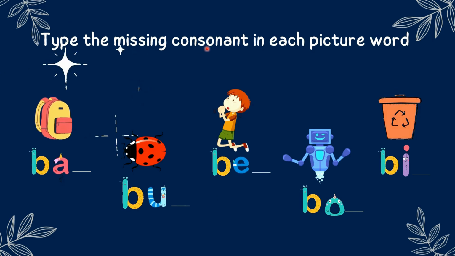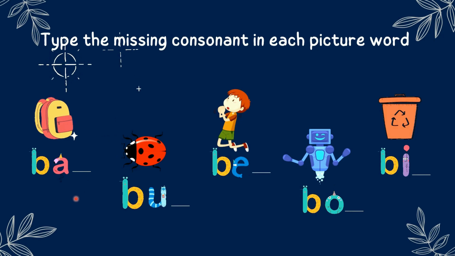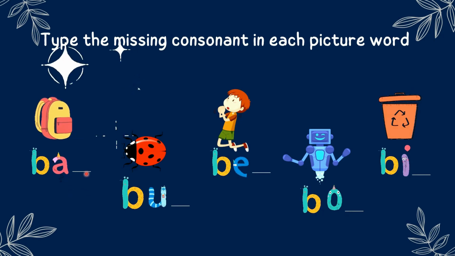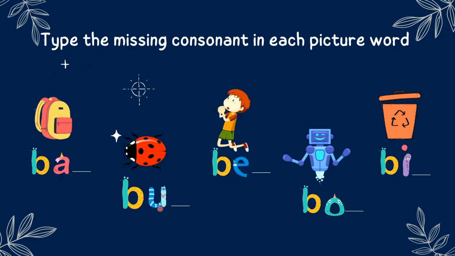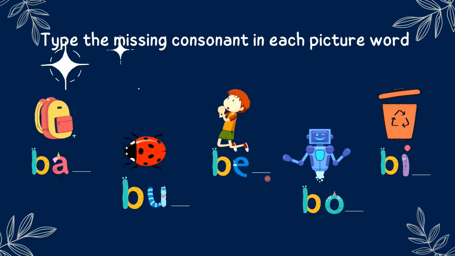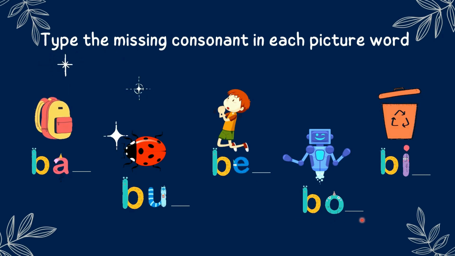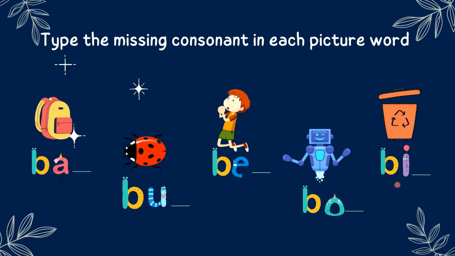Type the missing consonant in each picture word. Bag. The missing consonant is letter G and it sounds G. Now it's your turn. B, bug. Bag, bag. Bot, bot. Bin.